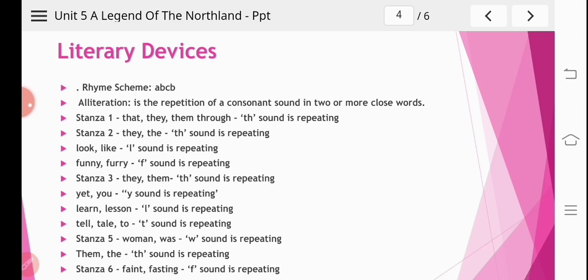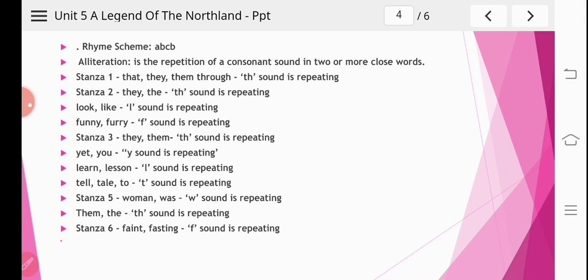Now when we move ahead and see stanza number 3: they, them, th sound is repeating; it, you, y sound is repeating; learn, listen, l sound is repeating; tell, tell, to, t sound is repeating. These all are alliteration. And what is alliteration? Alliteration is the repetition of a consonant sound in two or more close words.